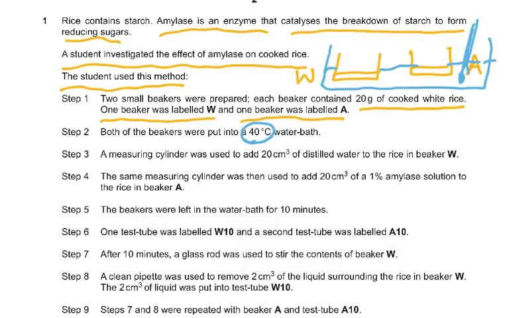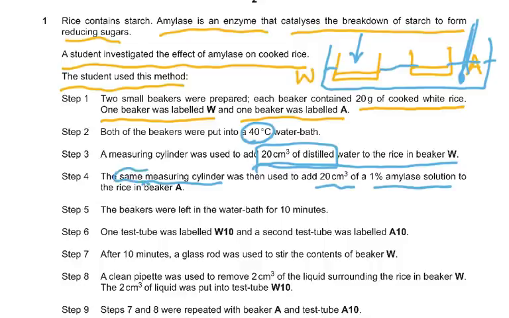A measuring cylinder was used to add 20 centimeter cube of distilled water to the beaker W. So here we added distilled water to the one in W. So we added how much? 20 centimeter cube of distilled water into beaker W. The same measuring cylinder was then used to add 20 centimeter cube of 1% amylase solution. Remember, amylase is an enzyme. First we added the water and then we used the same measuring cylinder.